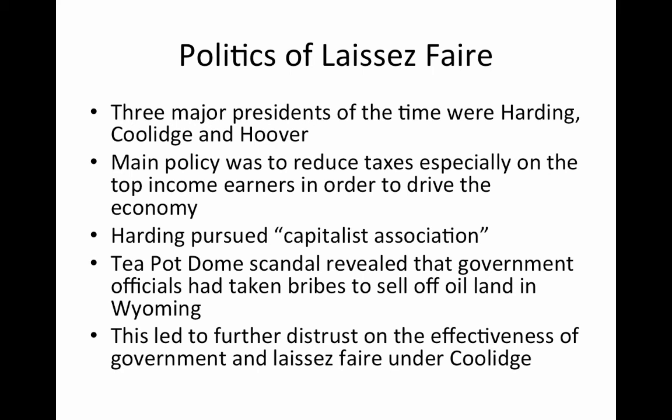Harding initially pursued capitalist association, where the government would work voluntarily with businesses in order to try to create goals for overall economic development. This eventually led to several scandals, one of the most important being the Teapot Dome scandal, which revealed that government officials had been taking bribes to sell off oil land in Wyoming. This led to further distrust on the effectiveness of the government, and the next president, President Coolidge, became far more laissez-faire than Harding had been.